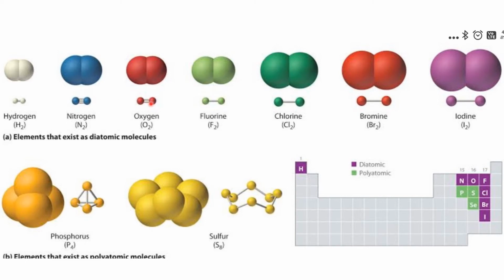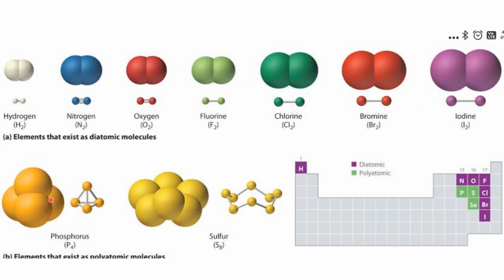2 atoms of hydrogen are sharing 2 electrons, and that is why there is a double bond. Fluorine, chlorine, bromine, iodine, these all are the halogens, and you can see these all have a single bond because they are sharing only a single electron in between.